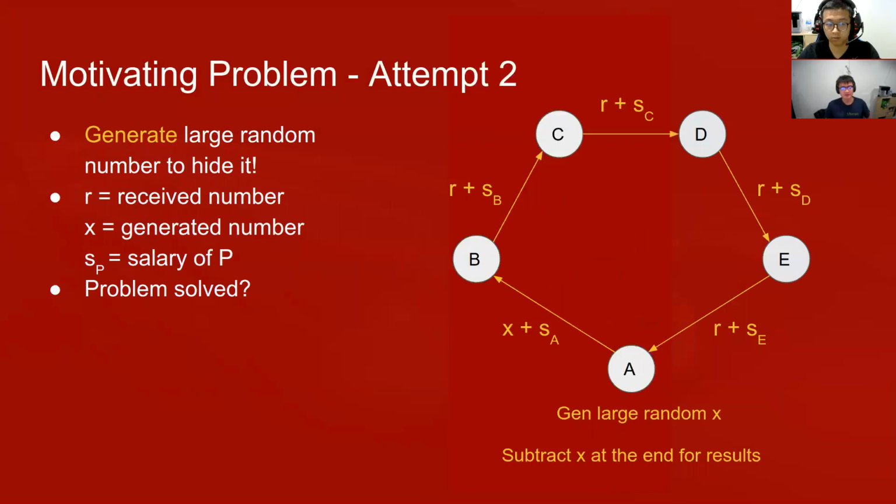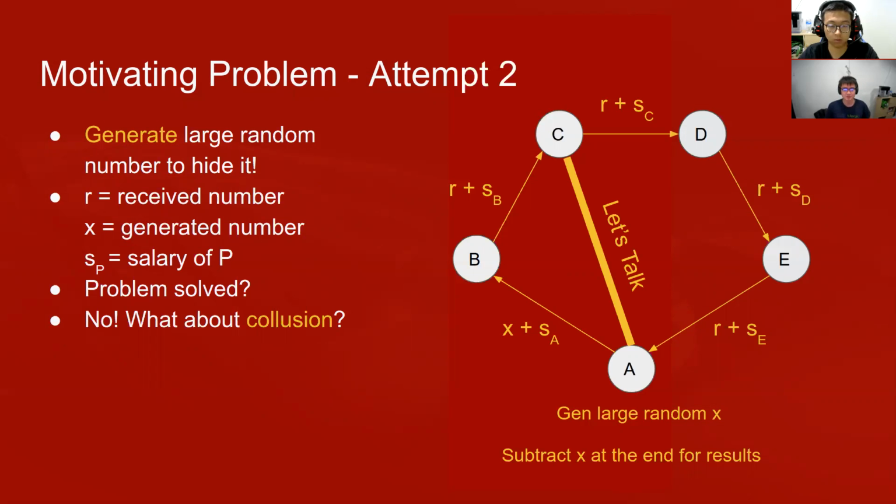Right, so for a second attempt at solving this problem, we can try the following. Suppose I'm A, I could first generate a large random X, and then I'll pass on X plus my salary to B. B is just going to see a random number being passed to it. From here, B is able to add his or her own salary and pass it on to C, and so on and so forth. When it eventually comes back to A, as this diagram shows, A can simply subtract the random number they generated and then divide this by 5 to get the average salary. So are we done here?